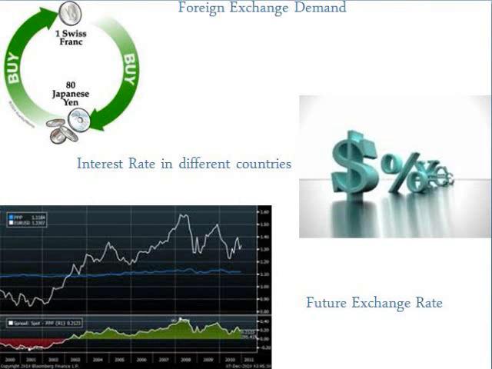Foreign exchange demand, interest rates in different countries, and the future exchange rate. The quantity of a currency, such as the US dollar, demanded in the foreign exchange market is the amount that traders plan to buy during a given time period at a given exchange rate. The demand depends upon the exchange rate, the interest rate in different countries, and the expected future rate, for example the Euro-US dollar rate forecast.